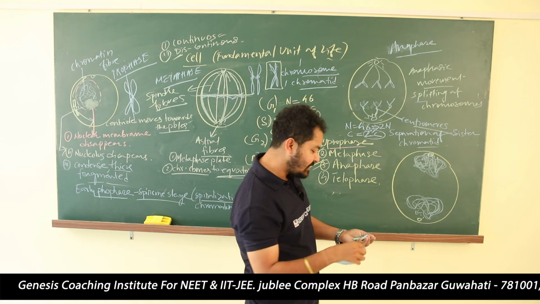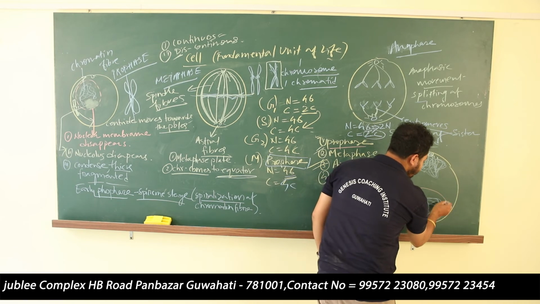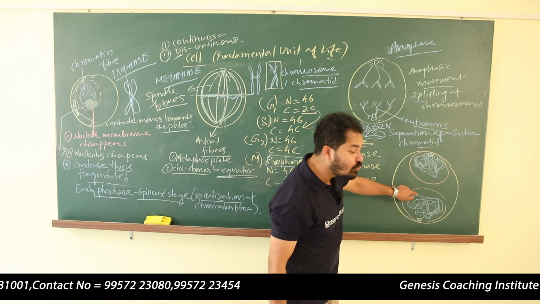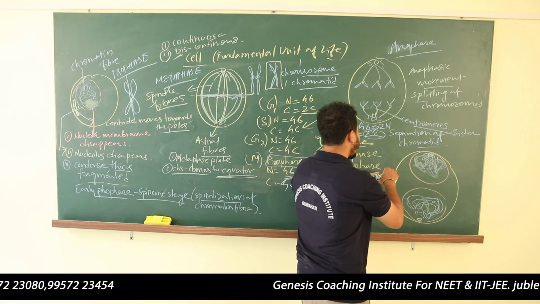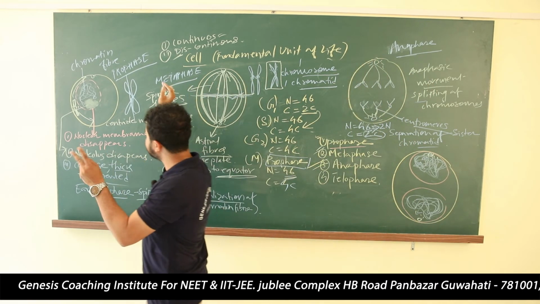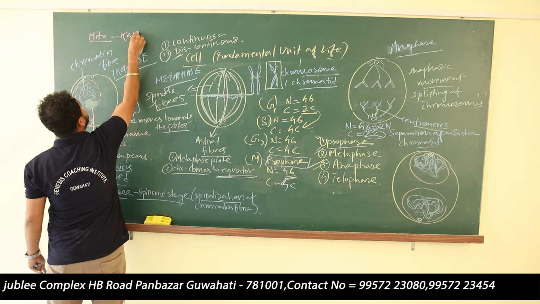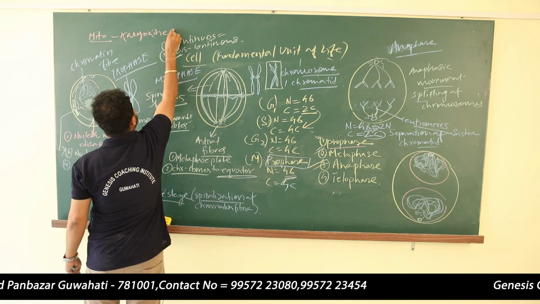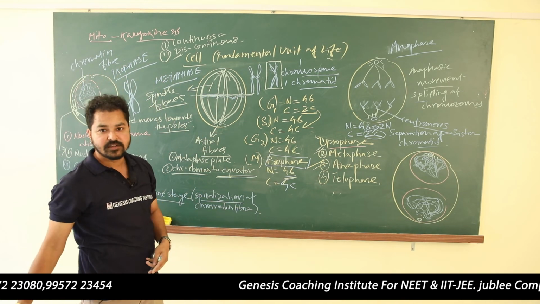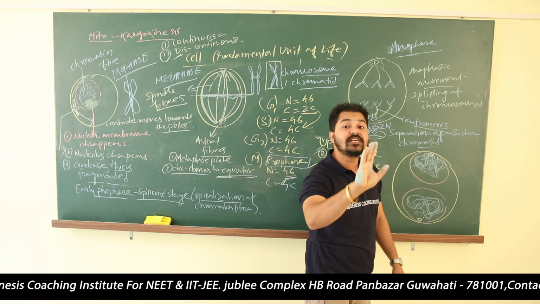The chromatids lose their identity in the telophase, and now slowly the nuclear membrane will develop. So you see, from one nucleus, two nuclei have been produced. I have told you that we are discussing mitosis cell division, and mitosis cell division has two stages. One is karyokinesis. Karyokinesis means division of the nucleus. So division of the nucleus is completed. Are you getting my point? From one nucleus, two nuclei have been produced. So karyokinesis is completed, but two cells are not produced.